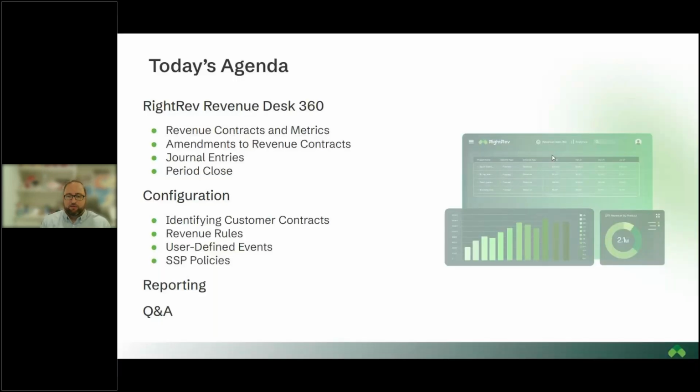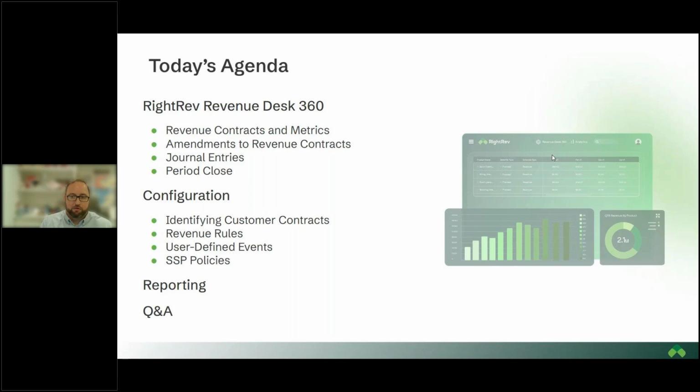With that, I just want to get into what we're going to take a look at today. To start, we're going to jump into our Revenue Desk 360, which is essentially our home screen. From there, we're going to take a look at what these revenue contracts that I've spoken about look like. We're going to see some of the metrics associated there. We'll look at the line items themselves, what kind of information we house in those line items, and where those rules live. We'll additionally take a look at how an amendment processes through the system.